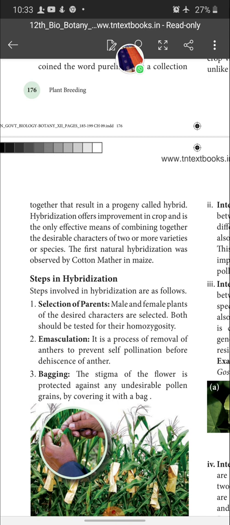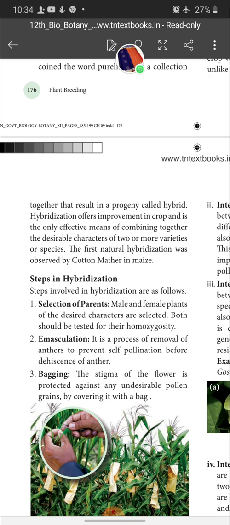Okay, so what is the advantage of hybridization, or what is the significance of hybridization? Already I said hybridization is crossing of two or more varieties with genetically unlike constituents. Species are crossed and produce the progeny called hybrid.